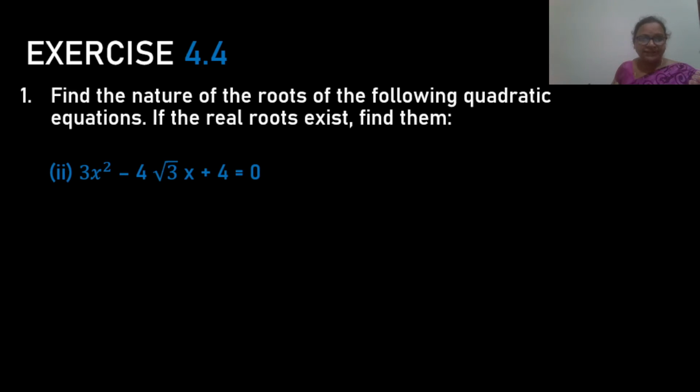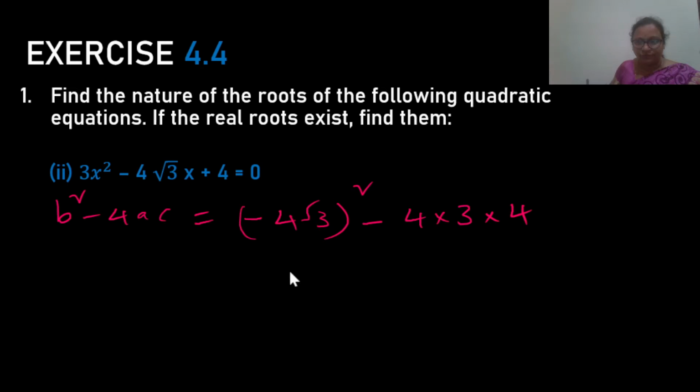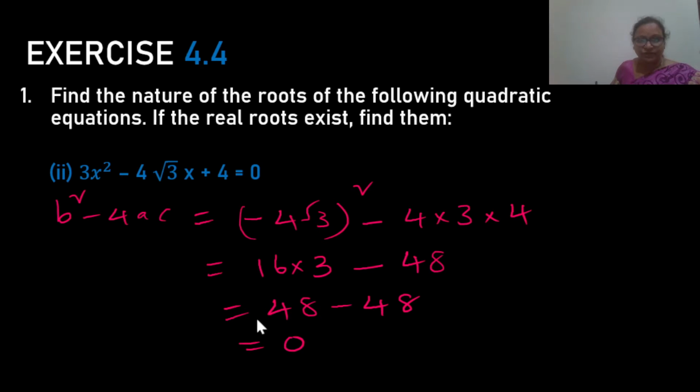Question number 2. 3x square minus 4 root 3 x plus 4 is equal to 0. Here, b square minus 4ac is equal to (minus 4 root 3) whole square minus 4 into 3 into 4. Minus 4 root 3 whole square is nothing but 16 into 3, that is 48, minus 48, 0. Here, b square minus 4ac is equal to 0. So, equal real roots.